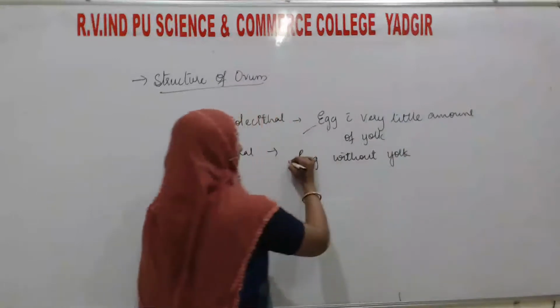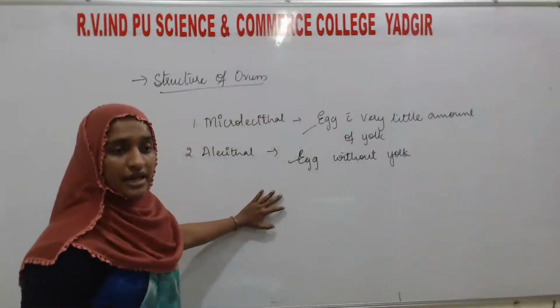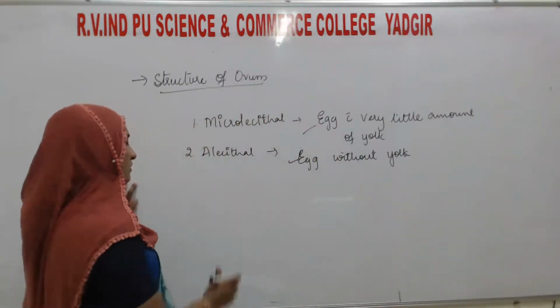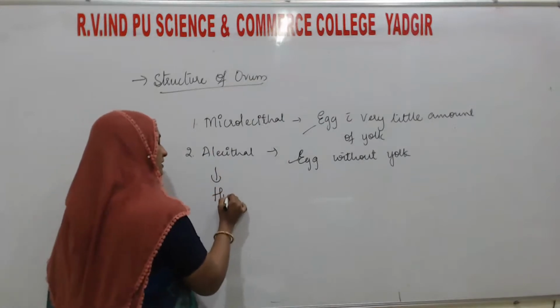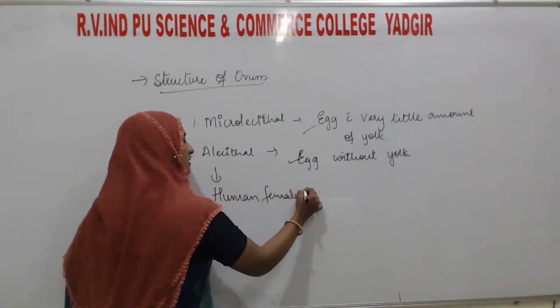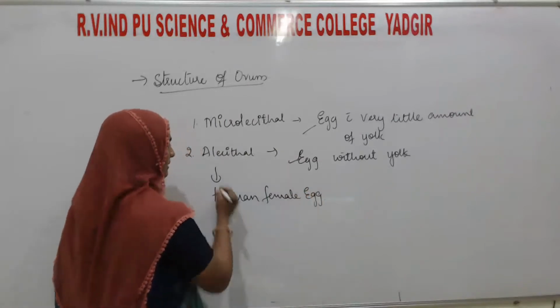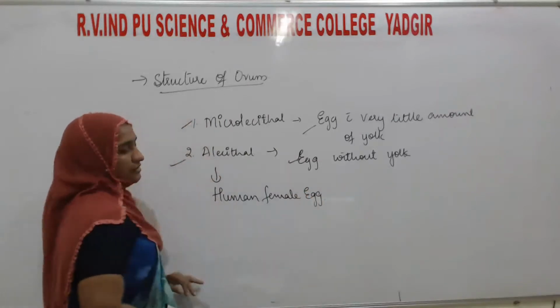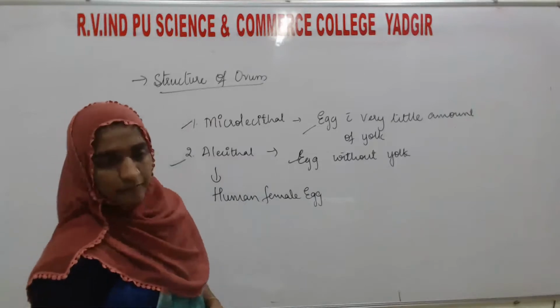This type of egg will be found in the human female egg. Either it will be micro or alecithal.